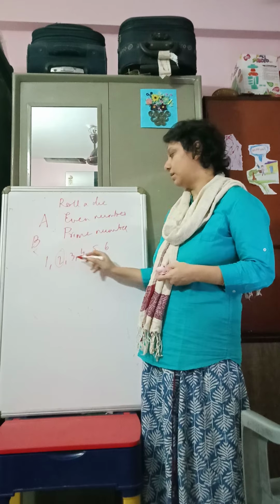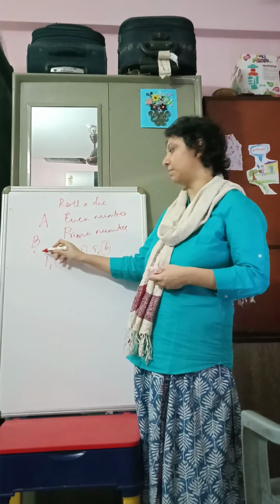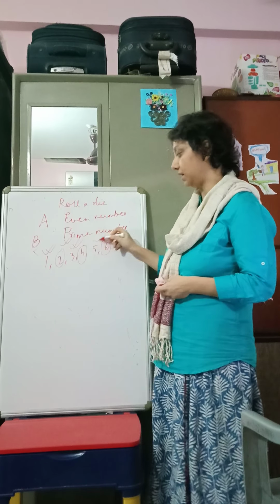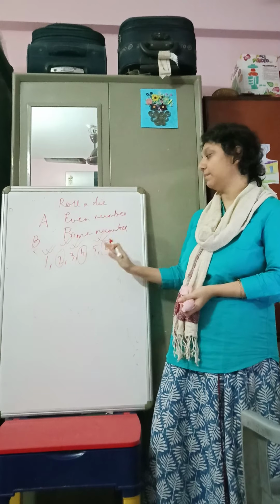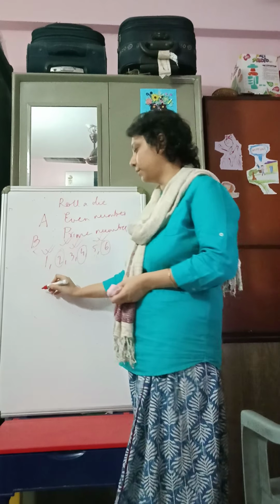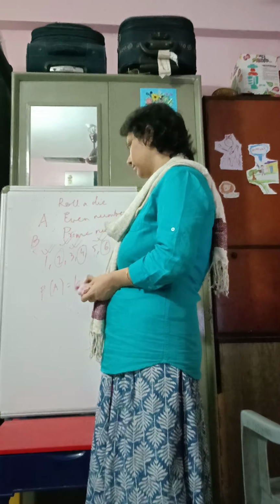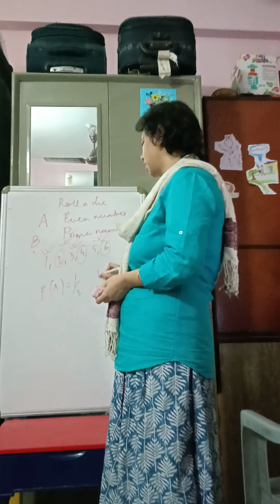Now even number, we have 3 even numbers, and which are the prime numbers? This is a prime number, this is a prime number, and this is a prime number, and again this is a prime number. So we have 4 prime numbers and 3 even numbers. So what is probability A? That's half, because it's 3 out of 6, so it comes to half.